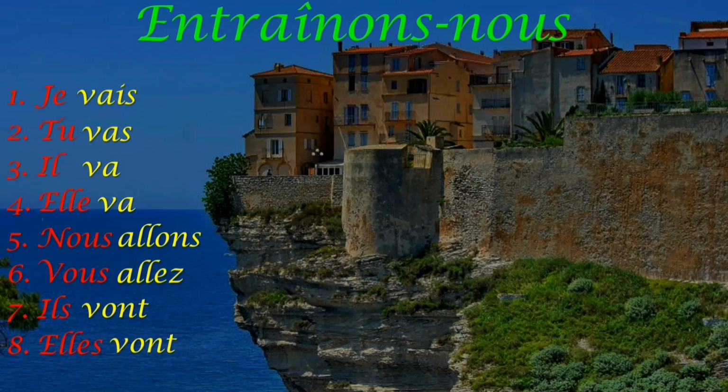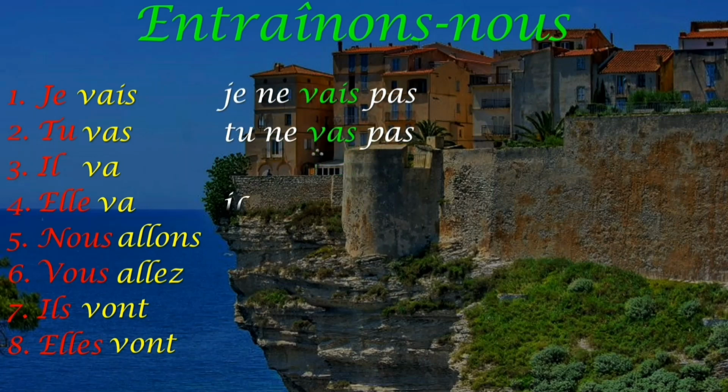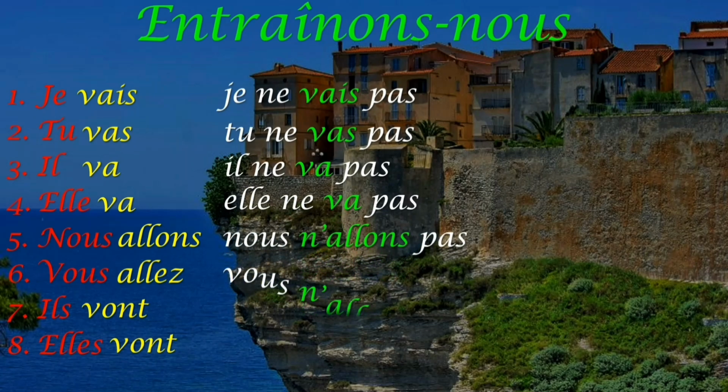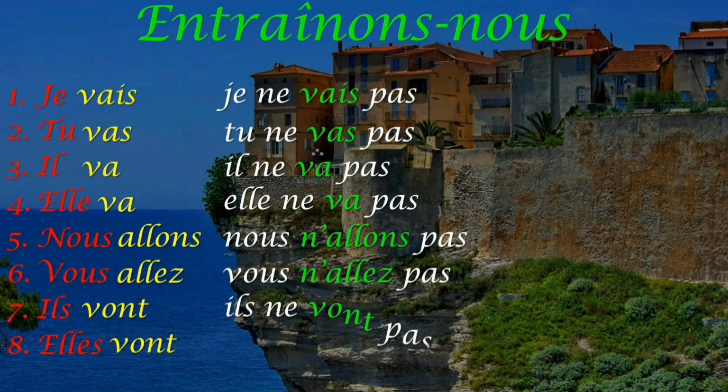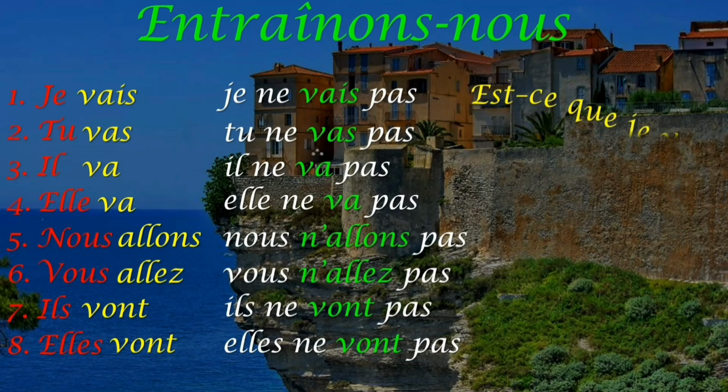So this is the affirmative way you conjugate the verb aller. Then je ne vais pas, tu ne vas pas, il ne va pas, elle ne va pas, nous n'allons pas, vous n'allez pas, ils ne vont pas, and elles ne vont pas. So this is the way you conjugate the verb aller in negative.